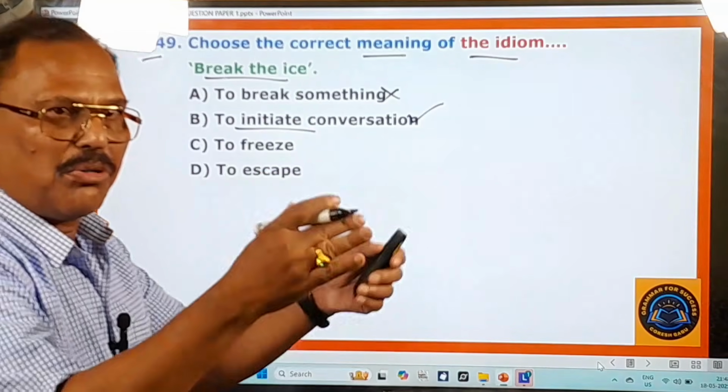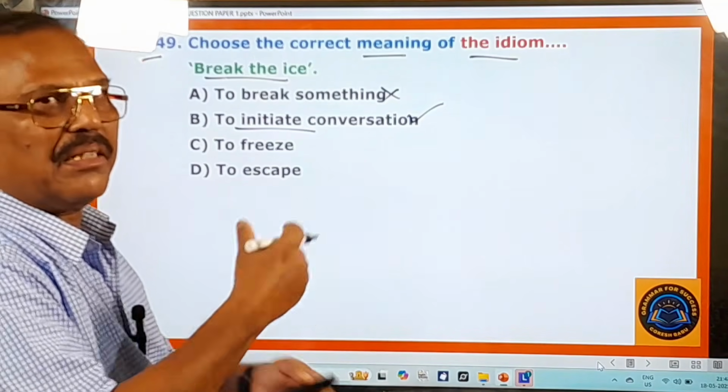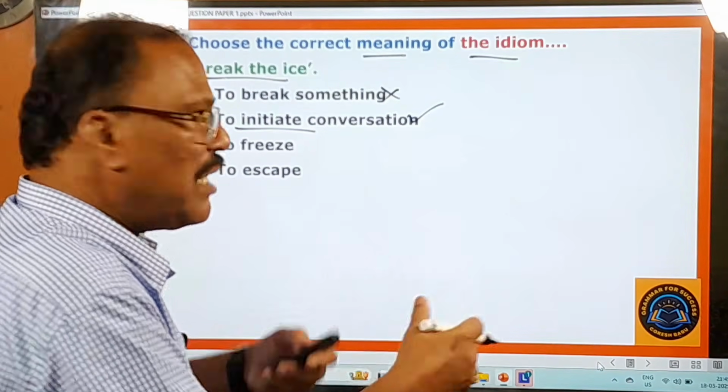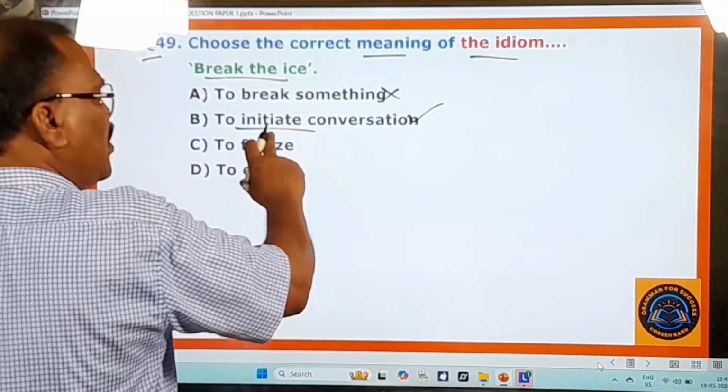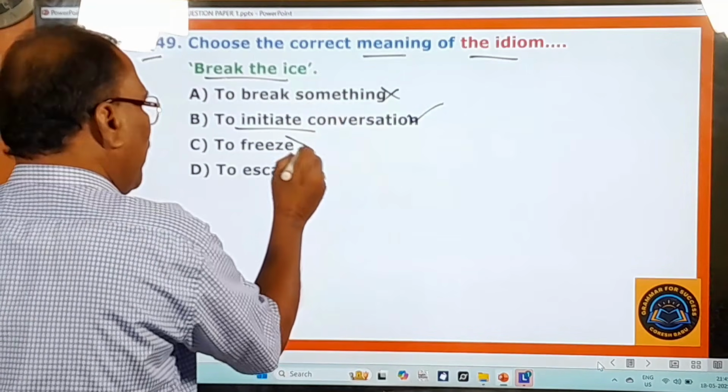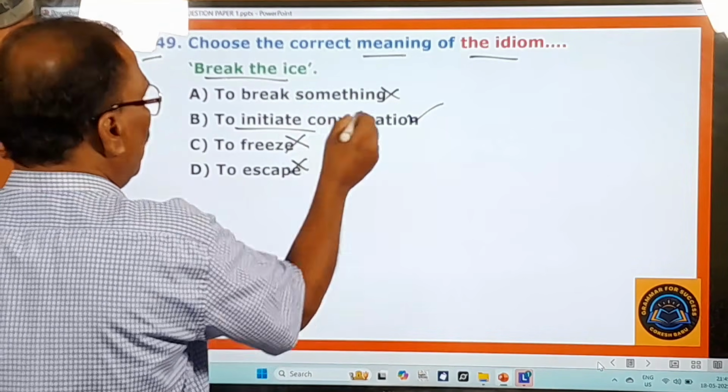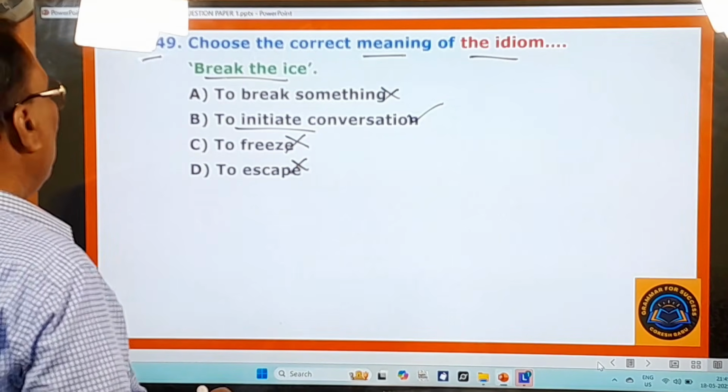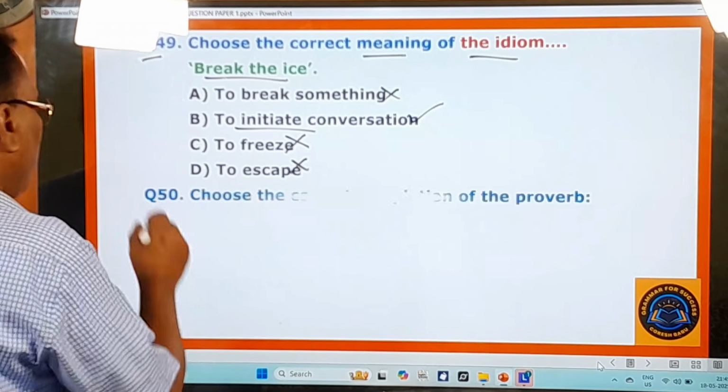When some debate is about to begin, somebody will begin that debate. That itself is called breaking the ice, initiating conversation, right? To freeze, no. To escape, no. So only to initiate conversation. You move on to the next question, 50th question.